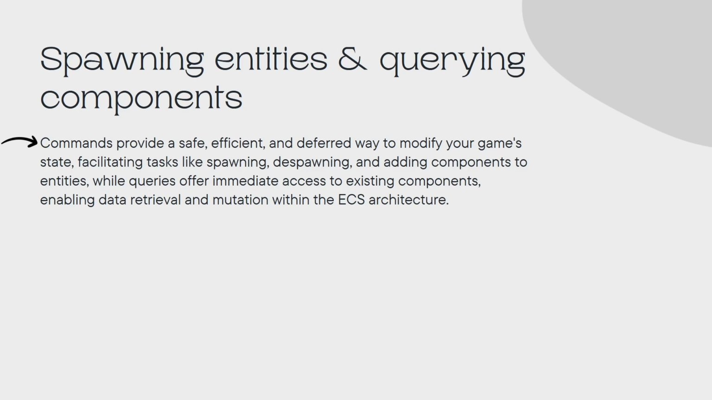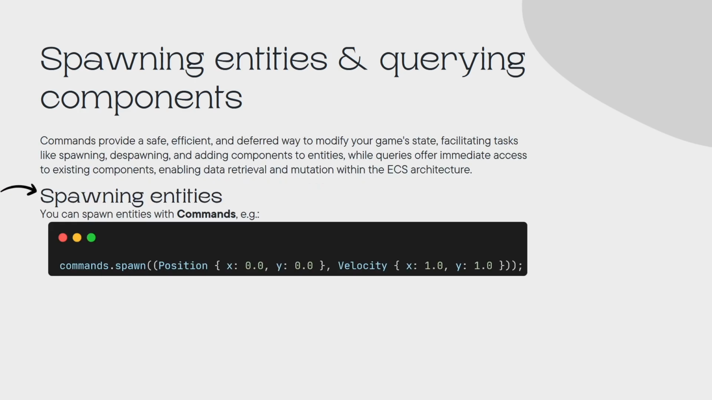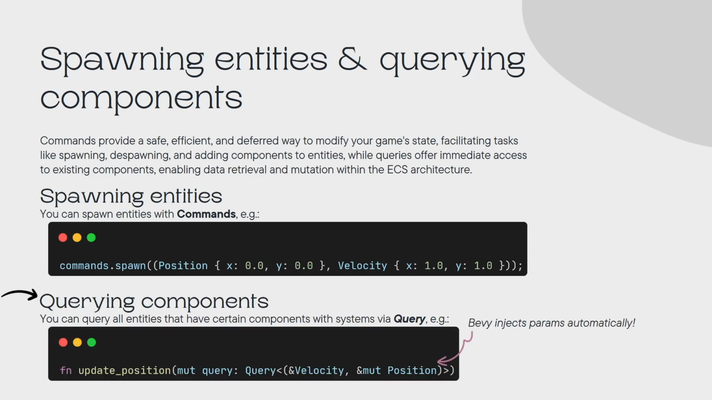Spawning entities, for example, is as simple as calling commands.spawn and then passing in a tuple of all the components that you want that entity to consist of. Querying components is also simple. You define the type signature in your system of the data that you want to query. In this example, we have a query with two components, velocity and position.